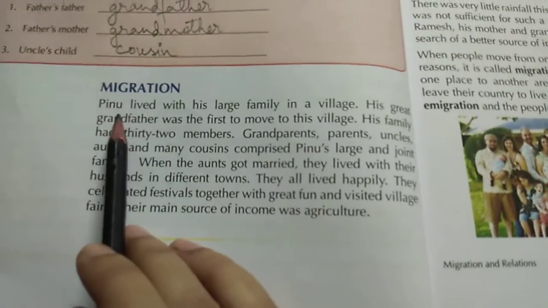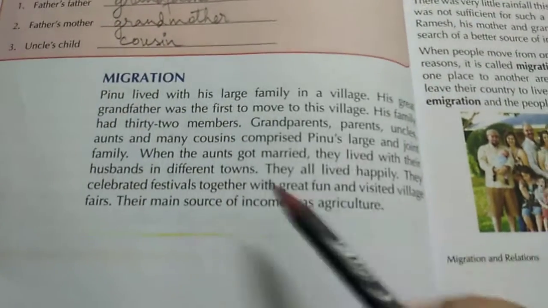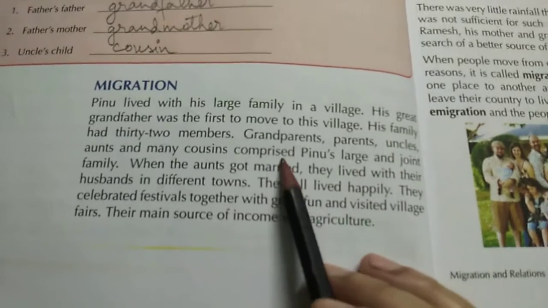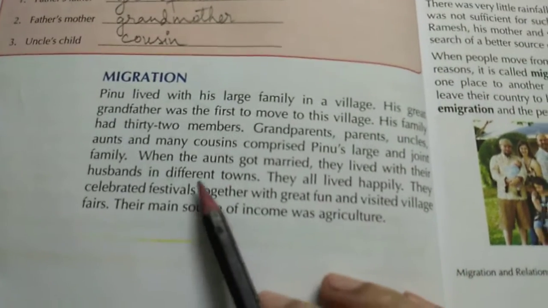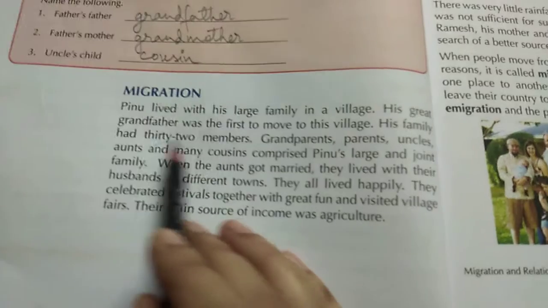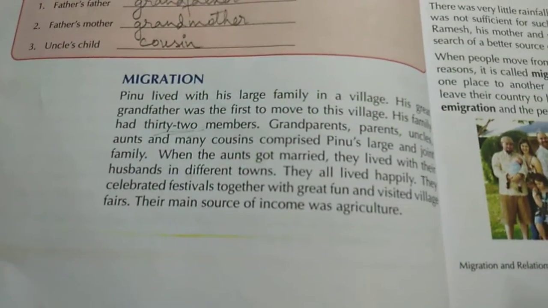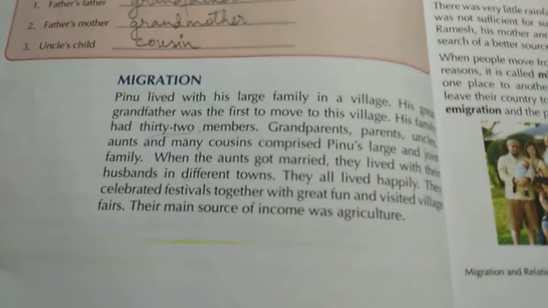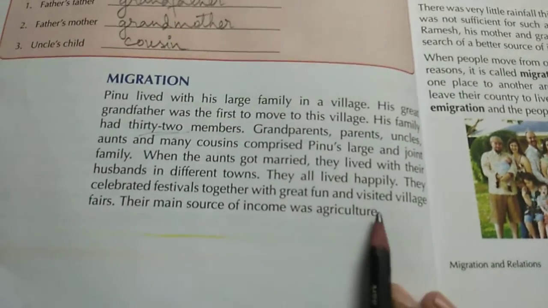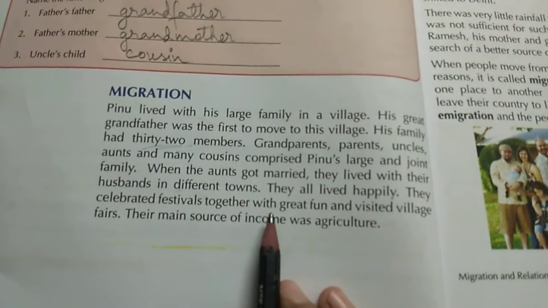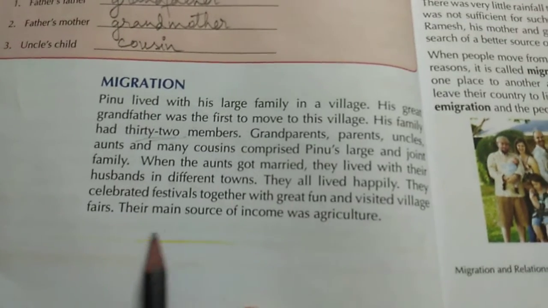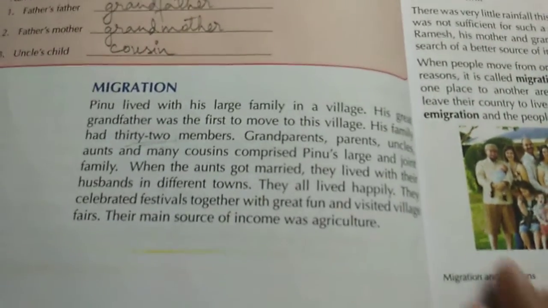So Pinu is the name of a boy. He used to live in a very large family. Who used to live in this family? Grandfather, parents, uncle, aunt, cousin, everyone. Many people used to live there, a total of 32 members. When his aunts got married, they went to other towns and lived there happily. All the members used to meet together to celebrate festivals, and the main source of income was agriculture.